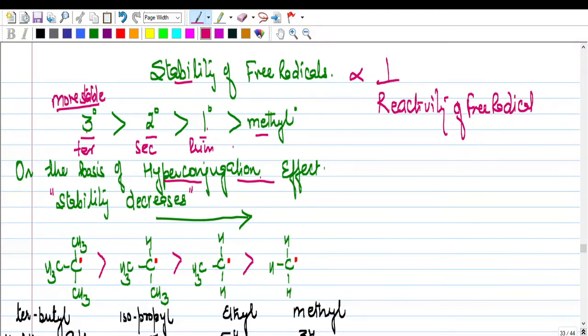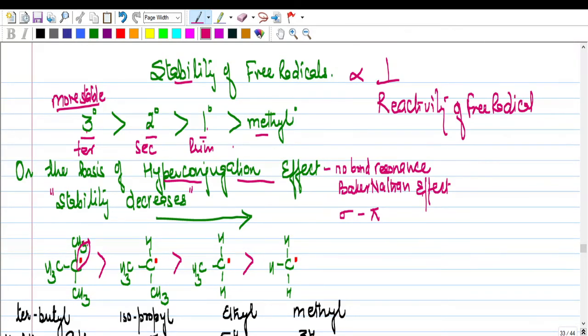Now when we talk about hyperconjugation effect, it is also known as no bond resonance, or the Baker-Nathan effect. This is actually the conjugation between sigma and pi bond. On the basis of hyperconjugation, in the unhybridized 2p orbital we have got one electron.